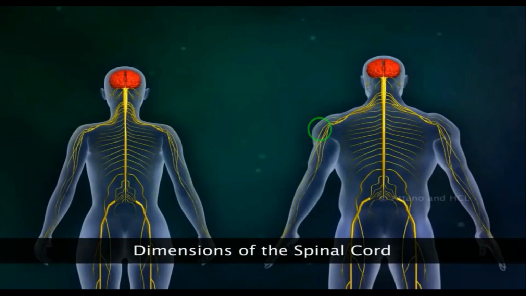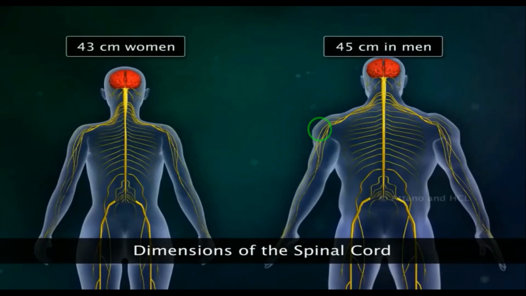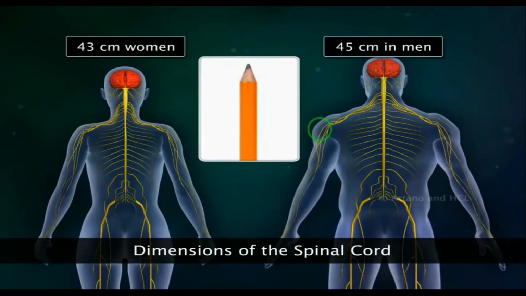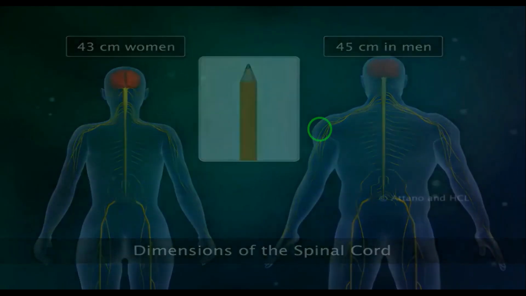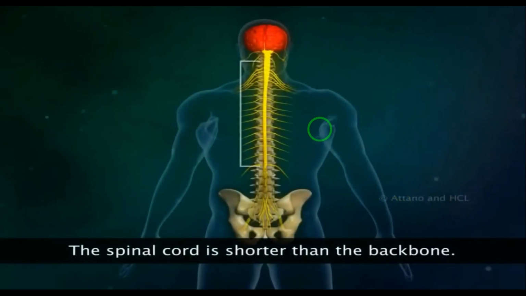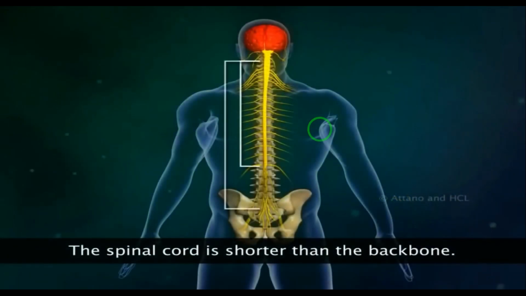Next, dimensions of the spinal cord. The spinal cord is about 45 centimeters long in men and 43 centimeters long in women. It is slightly thicker than a normal pencil. The spinal cord is shorter than the backbone. This is the spinal cord, and this is the backbone.